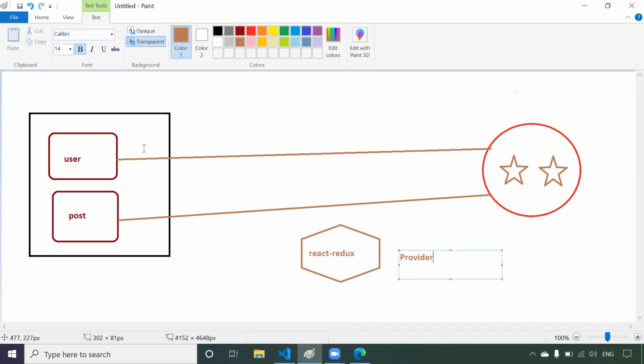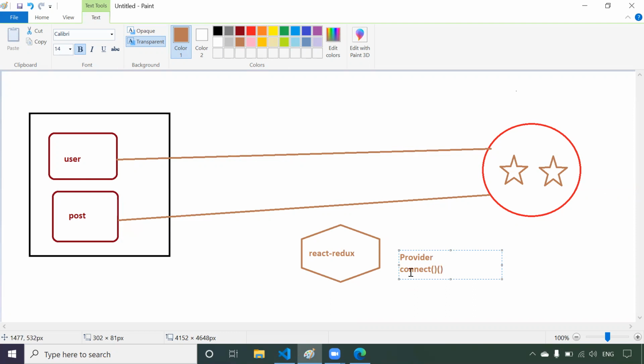Now how do we connect a component to the store? Again, React Redux provides you one function called connect. Connect is a function which is used to connect your component to the store. Provider is a component which is used to provide this store to your app component. You have to understand the meaning of these two things: connect is used to connect, whereas provider is to provide. Connect is a function, so we have to call this function.